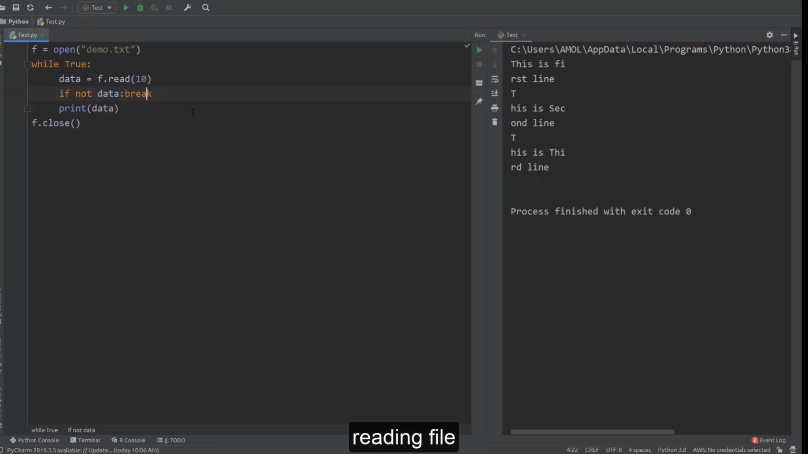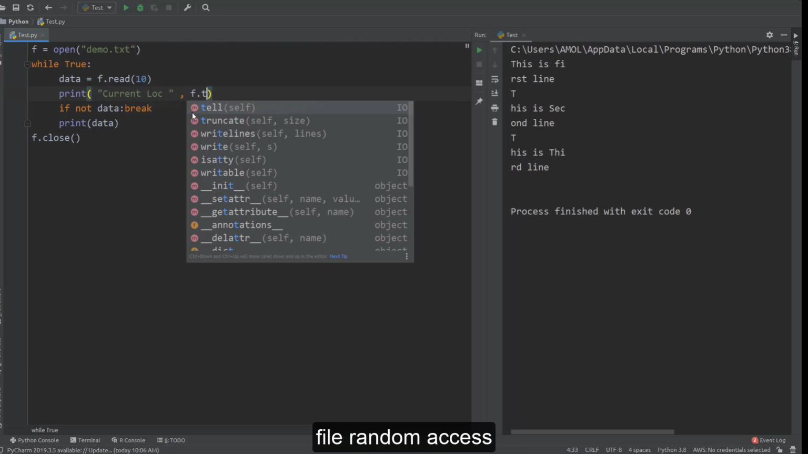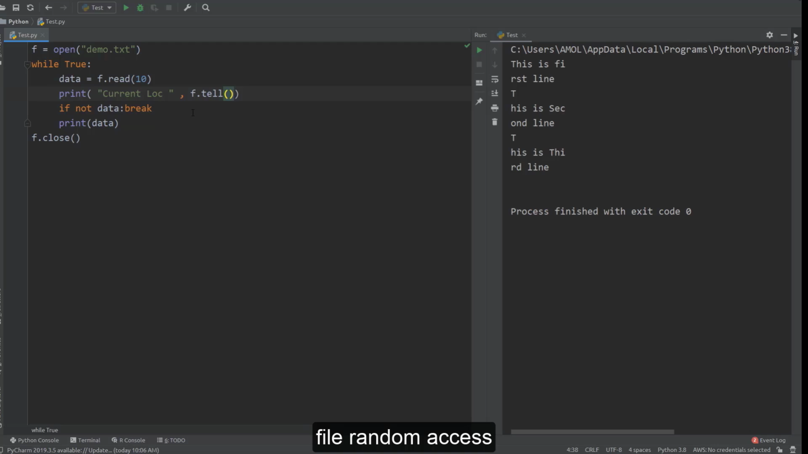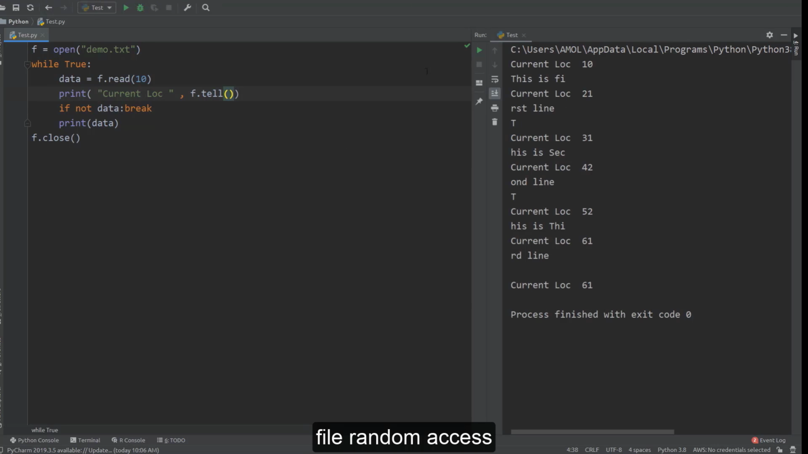Now we can even access this operation randomly. There are two functions, seek and tell. The tell function is used to tell the current location of your reading cursor. Meaning when you read 10 bytes, your cursor is located at the 11th position. You will do one thing, print this current location by calling this tell method. See here, if you run this code, it is printing this.